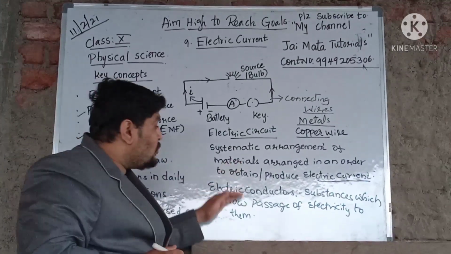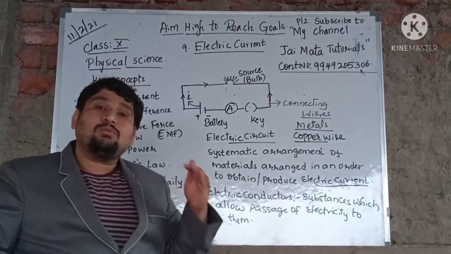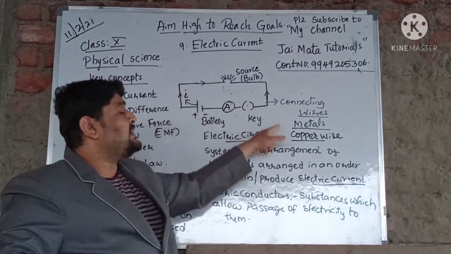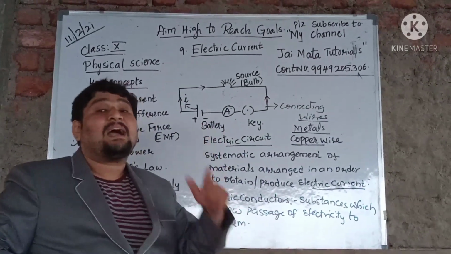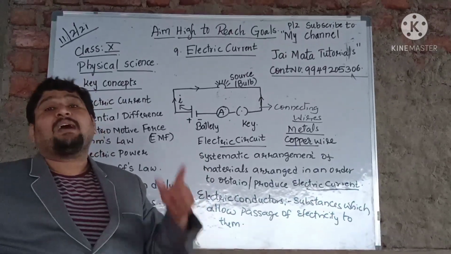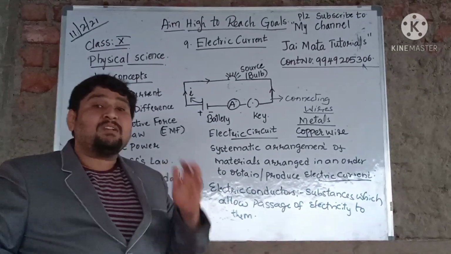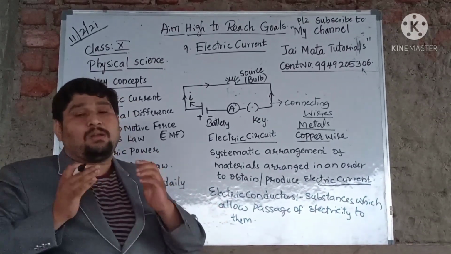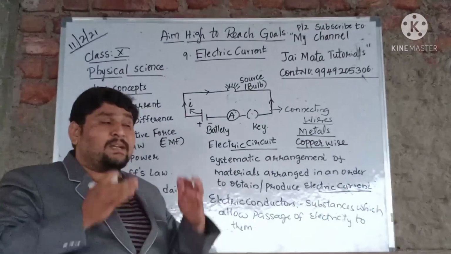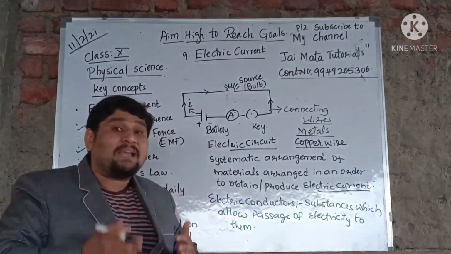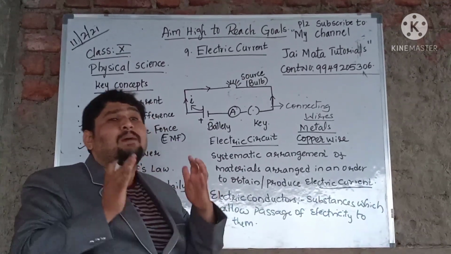So here only those kinds of substances which can allow electricity to pass through them are what we are going to take. We are going to connect such connecting wires to connect an electric circuit, where they are responsible for conducting electricity or allowing the current to pass through them, and that's the reason we call them electrical conductors. So you should first know the role of conductors and non-conductors. Non-conductors are also called insulators, which you already know in your earlier classes. But in this chapter we are going to learn the mechanism, like how this electric current plays an important role and how it helps in all of our applications.